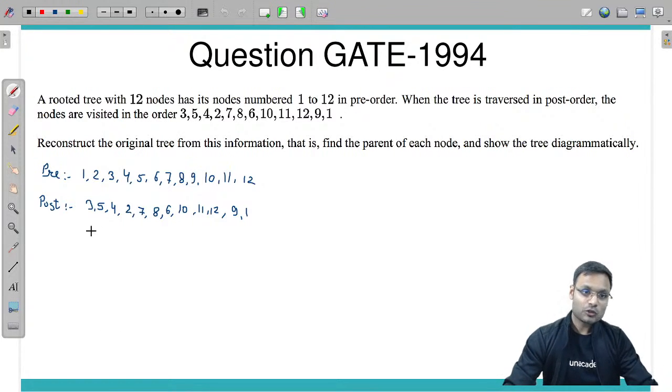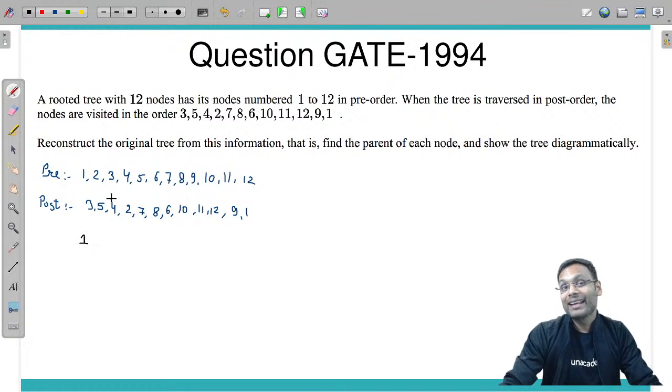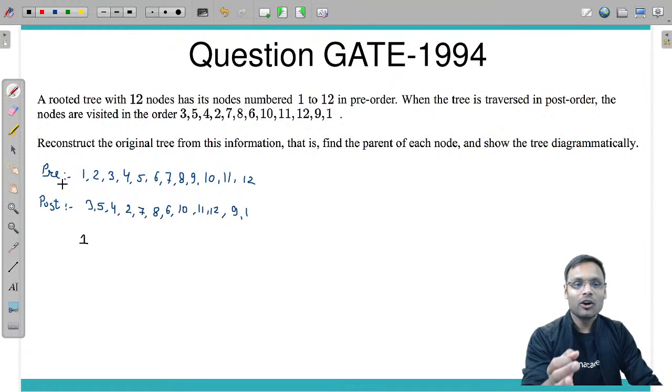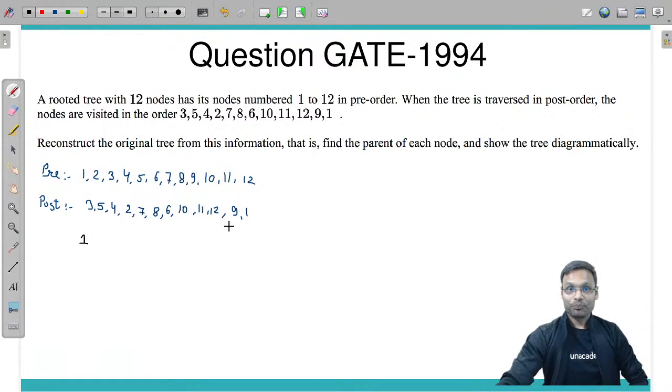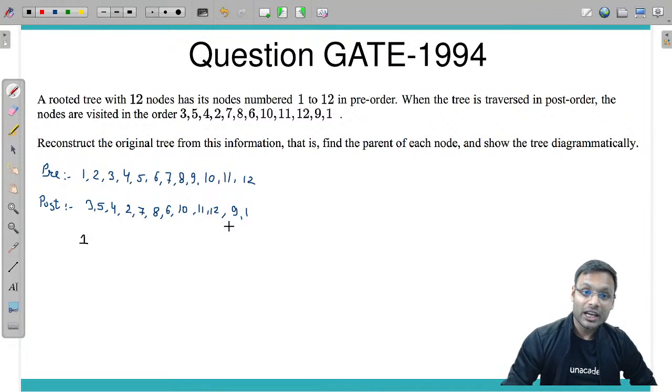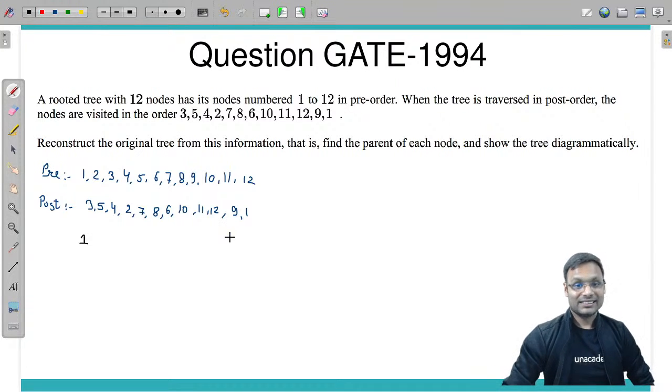Look at this. First of all, root. Root is what? 1. How can I get it? First symbol of pre-order, last symbol of post-order, that will be the root. Okay, if 1 is root, now we need to check something else.